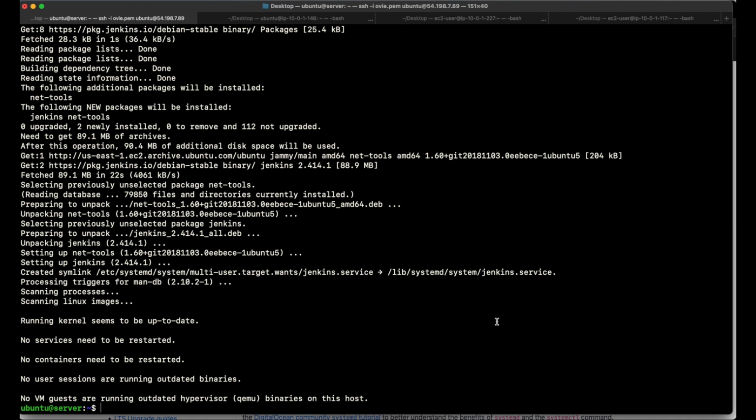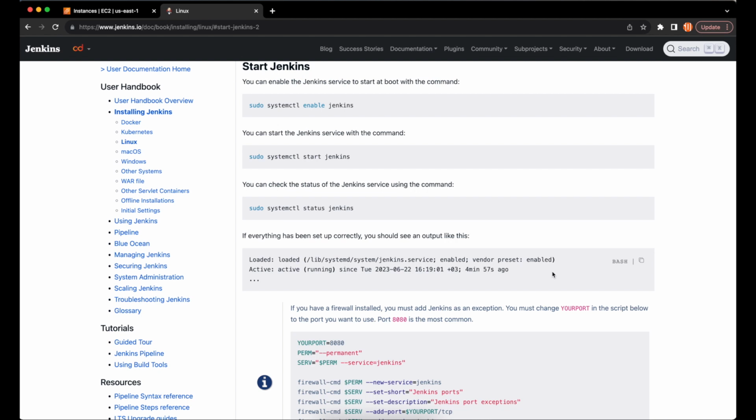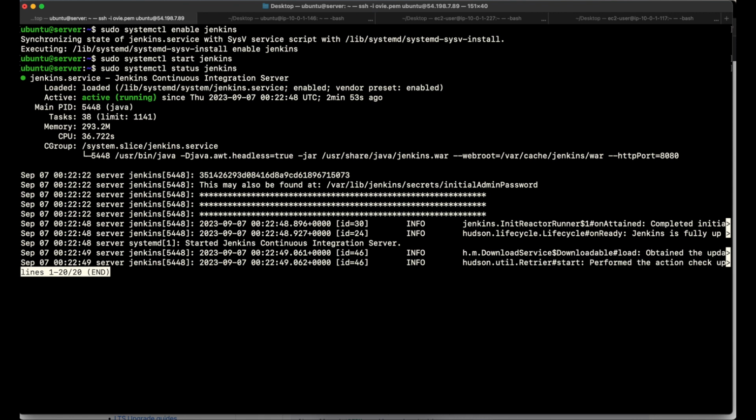Next, as I mentioned earlier, Jenkins runs as a daemon, which means it is a service. We need to start Jenkins because it is not configured to start by default. Let's head back to the documentation. On the documentation, in the table of contents, click Start Jenkins. Copy the commands one after the other, paste in the terminal, and hit enter each time. If everything has been set up correctly, you should see an output like this.